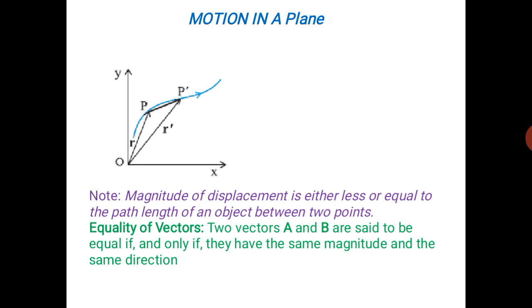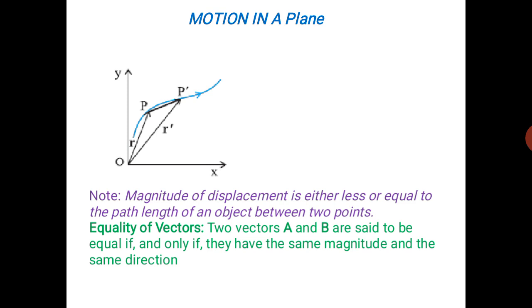Is it clear? Okay. So now there is an important note. The magnitude of displacement is either less than or equal to the path length of an object between 2 points. Okay. Next, equality of vectors.